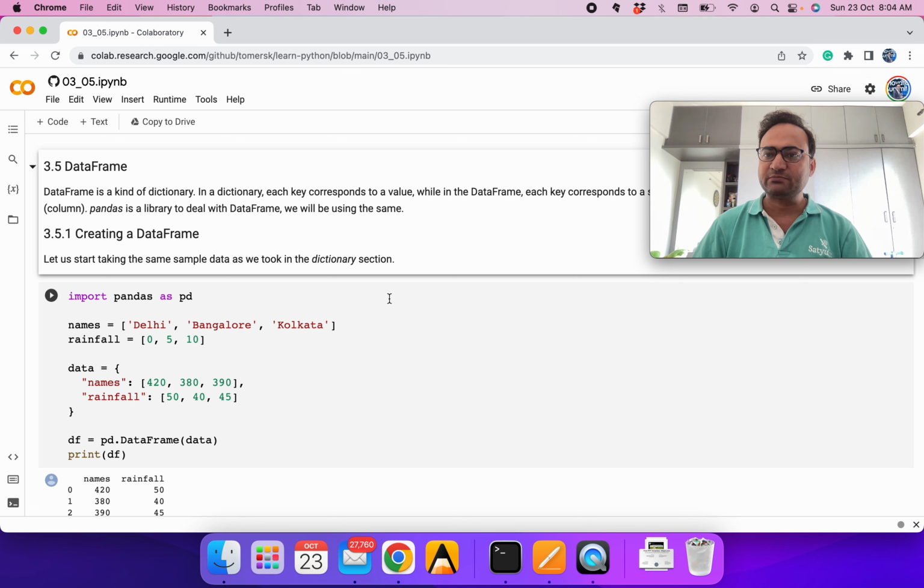See, in many domains we get our data in the CSV format, comma separated value format. When we read it, there are typically rows and columns. If we take the terminology we use in an XLS kind of system, each column is some variable, a different variable, and each row is some data entry. So we'll start with data frame, and we'll see how we can deal with such kind of data.